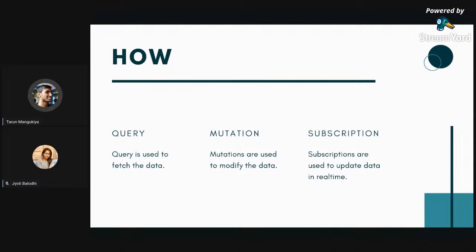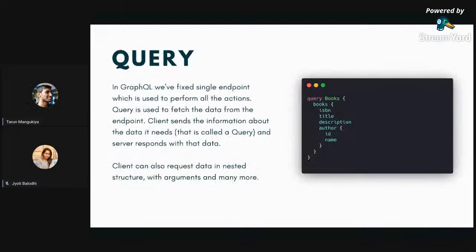Let us see the example syntaxes for all three. First is query. As I told you, query is something using which you can retrieve the data. The best thing about GraphQL is that it has a single endpoint. In REST APIs we have, let's say, api.example.com/v1/users, then for books we have v1/books, then for categories v1/categories, and stuff like that.